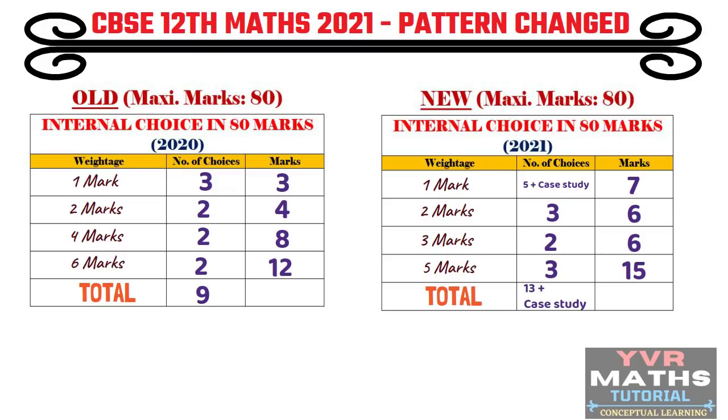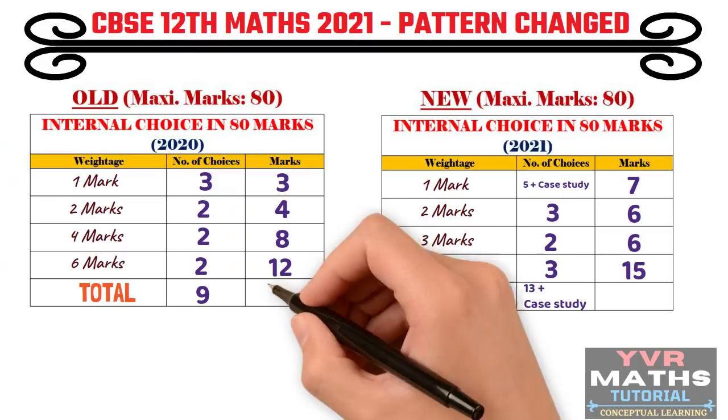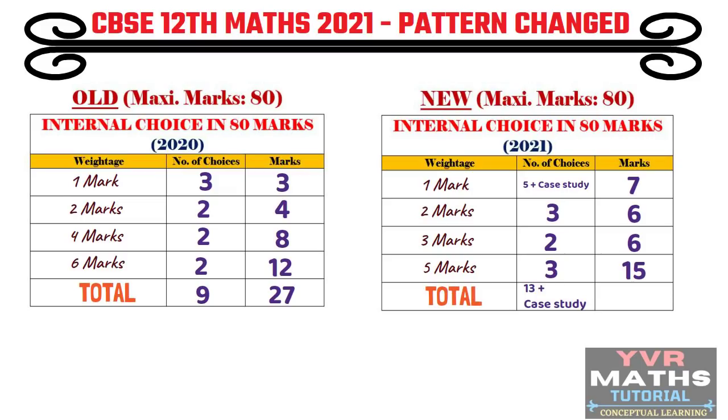See, in the old pattern, the total choice marks were 27, but in the new pattern we have 34 marks. So compared to last year, this year they increased the choice marks also. By observing this table, I hope you see that the new pattern is very beneficial to students compared to the old pattern.